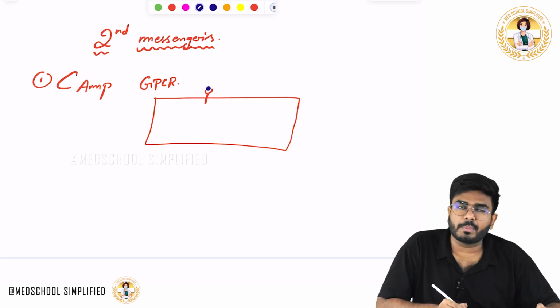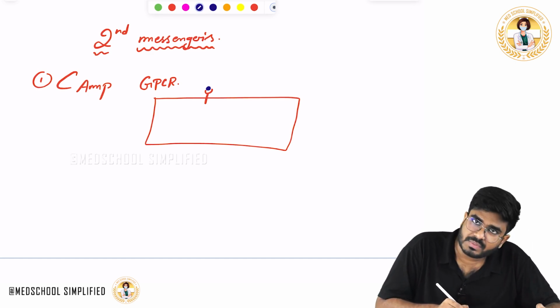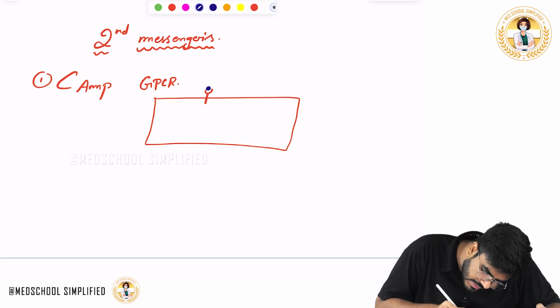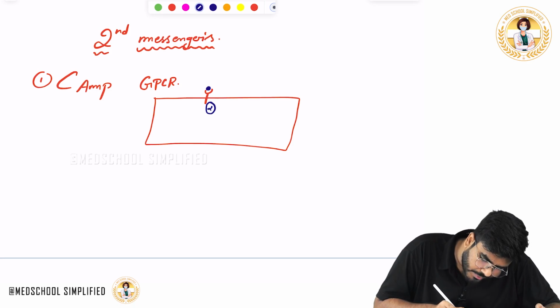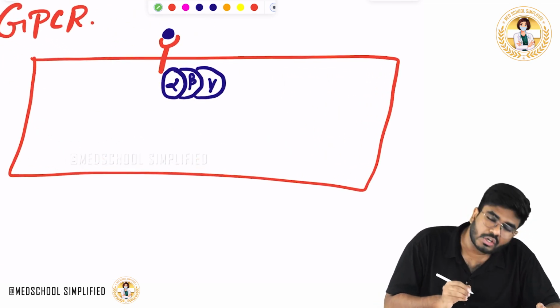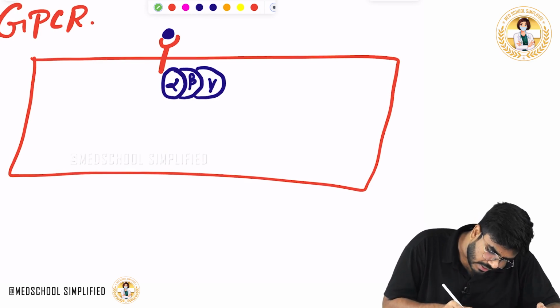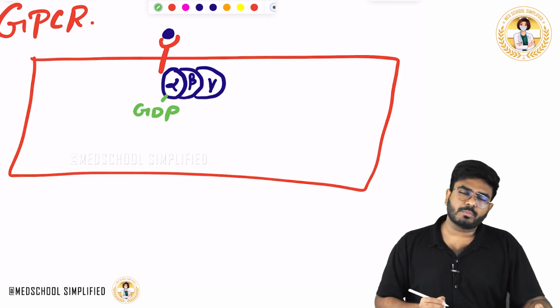Some hormones are going to come and bind with this G protein coupled receptor. Now, when the hormone is coming and binding with the G protein coupled receptor, intracellularly this receptor is attached with a G protein. This G protein has three subunits: alpha subunit, beta subunit, gamma subunit. Usually, when the cell is not activated, when it is in inactive state, the alpha subunit is bound with GDP.